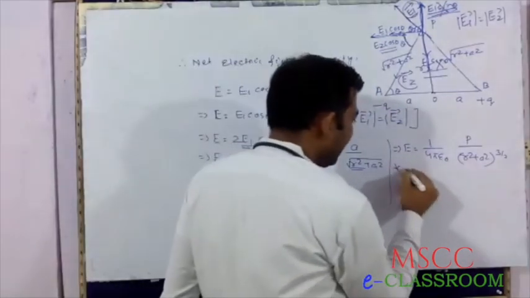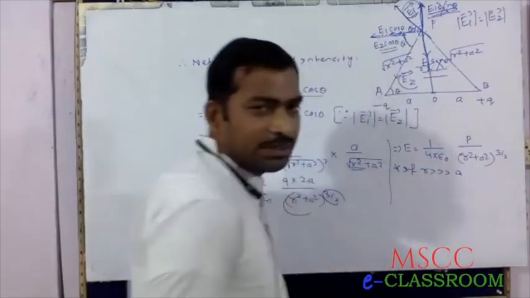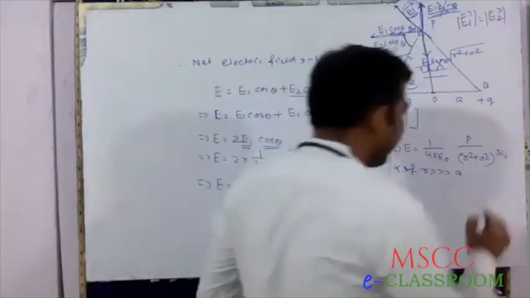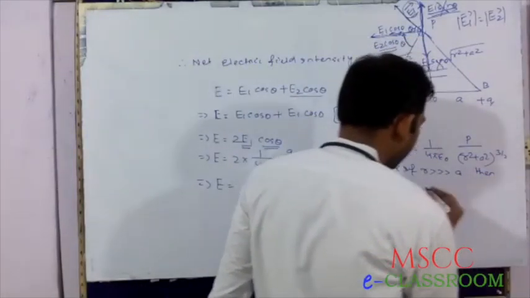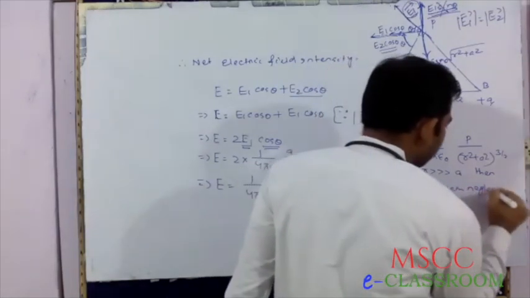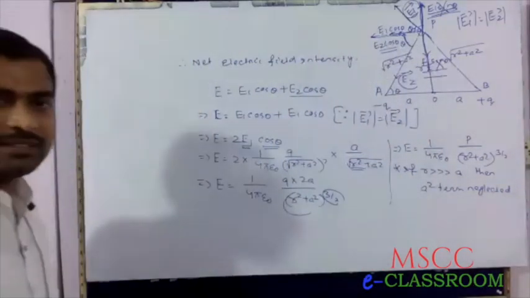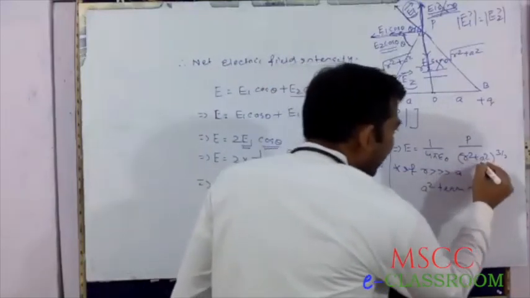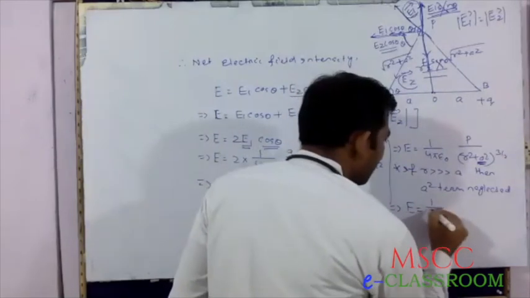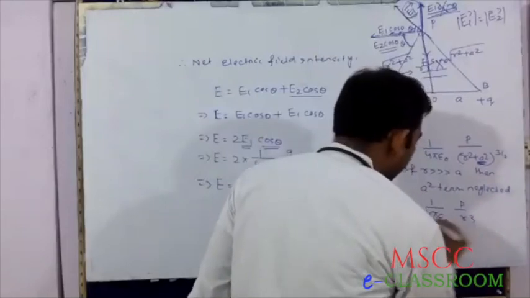The condition is if R is very much greater than A, then the A square term is neglected. Therefore, E equals 1 by 4 pi epsilon naught P by R cube.